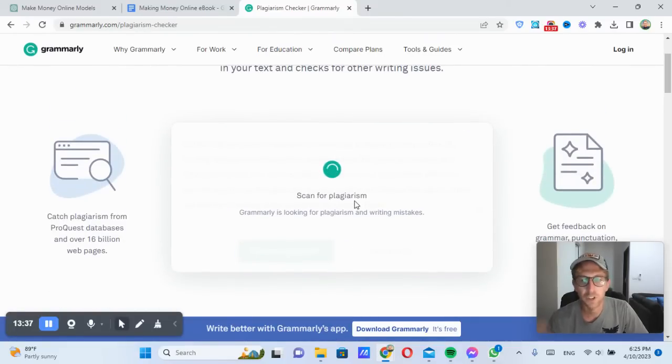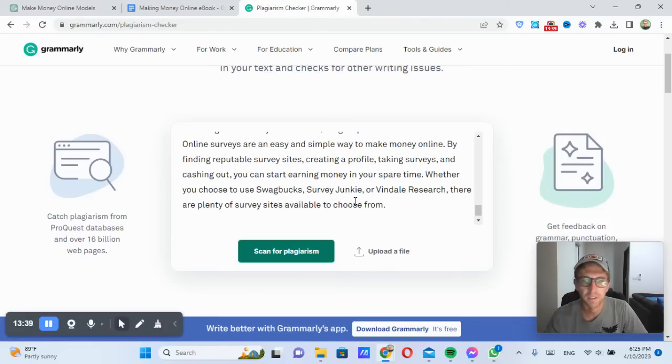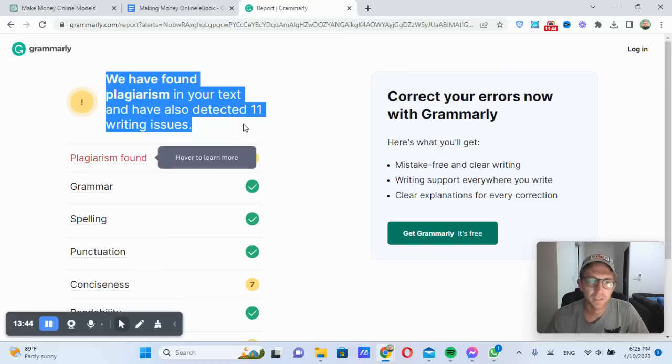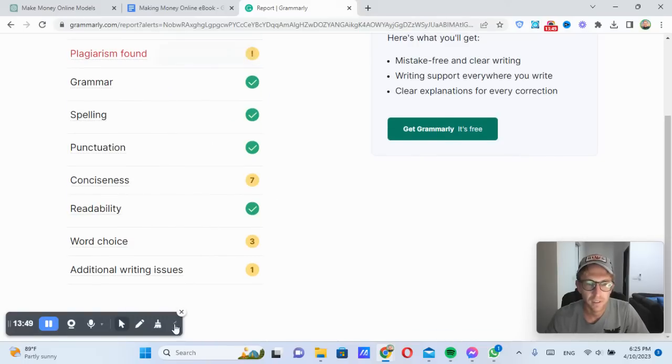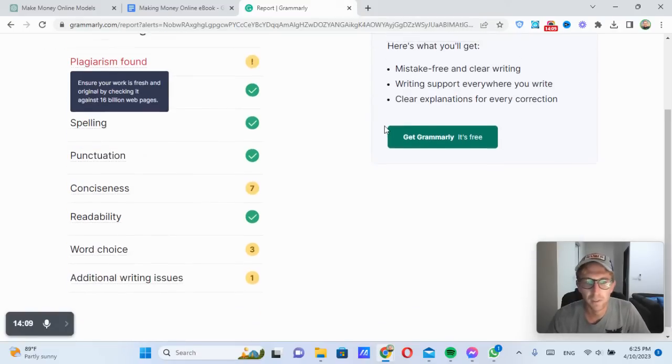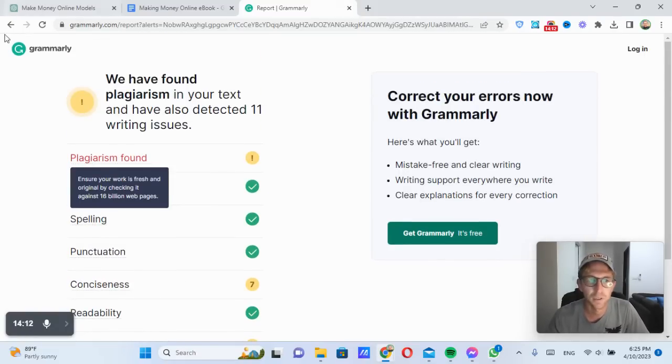Okay, so now it's checking for plagiarism, and let's see what it comes up with. Okay, so it says we have found plagiarism in your text and have also detected 11 writing issues. So if we scroll down here, it says plagiarism found. Ensure your work is fresh and original by checking it against 12 billion web pages. So that's essentially what it did. And it did find plagiarism in here, which you can make of what you want. But for the purposes of this video, we're not really going to go into too much detail about this. I just wanted to show you how to do this.